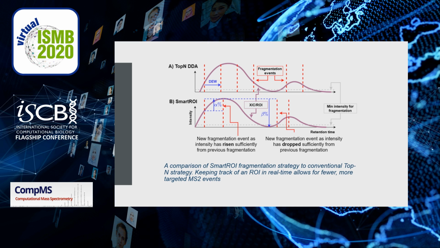standard top-N approach. In SMART ROI, a region is a candidate for refragmentation if its intensity increases by alpha percent or decreases by beta percent from when it was last fragmented. Alpha ensures that we obtain spectra of a high quality, and beta enables us to fragment multiple peaks within the